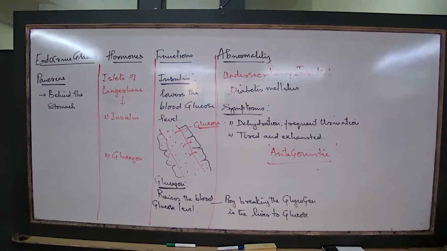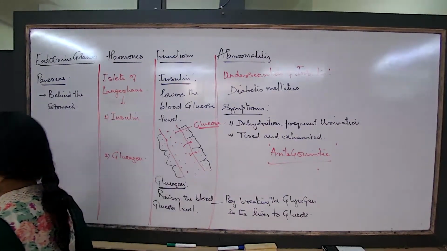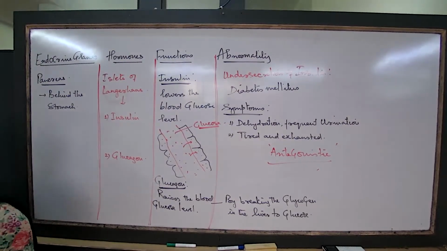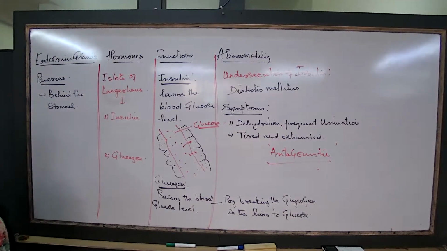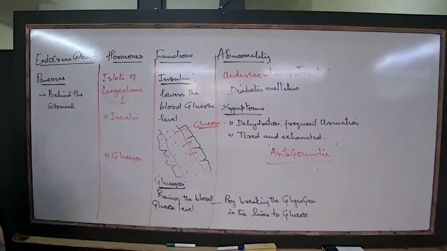You can write lowers blood glucose level, and glucagon raises the blood glucose level. Full stop. Next paragraph.